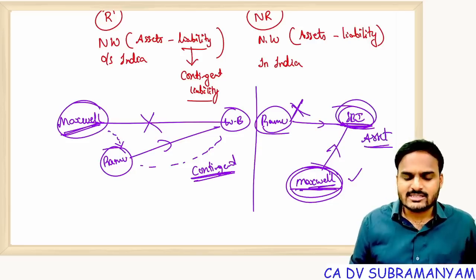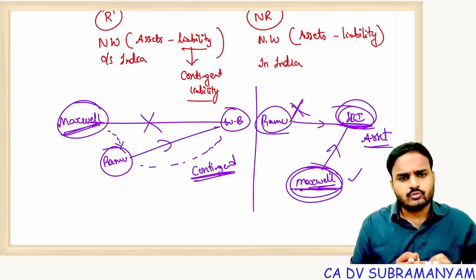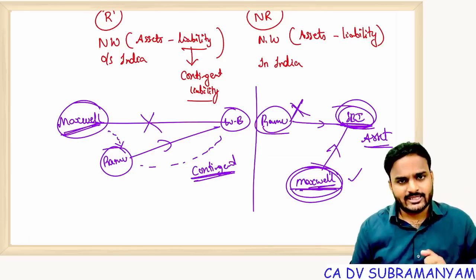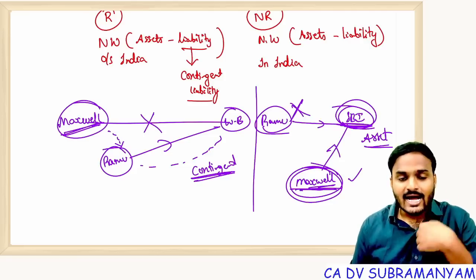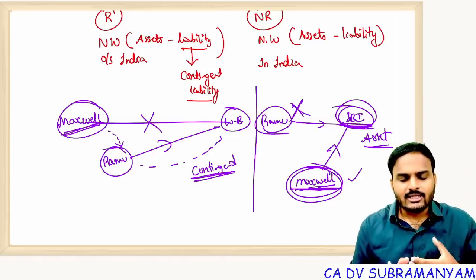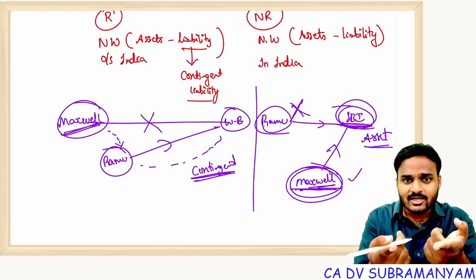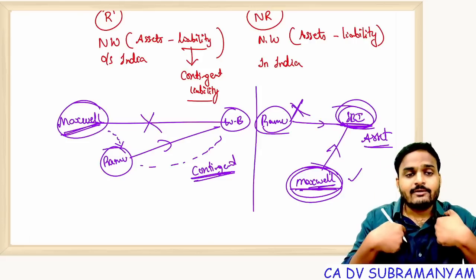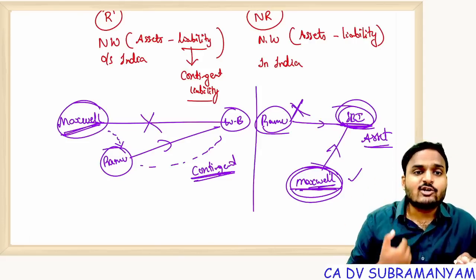Getting my point, students? Seema, I borrowed 10,000 from you. For me, you are my liability; I need to pay this amount. And for you, I am your asset; you have a right to recover the amount from me. Similarly, in a trade transaction, if you are my liability, I am your asset, correct? If I am a contingent liability to you, that means you have a contingent asset on me.